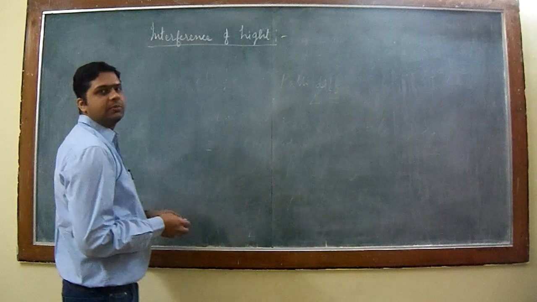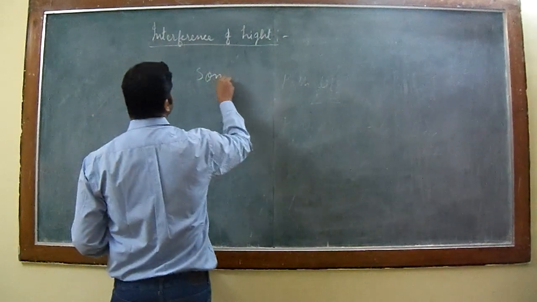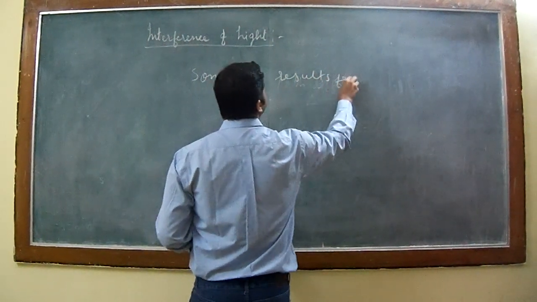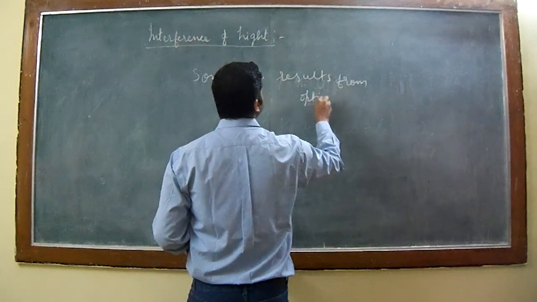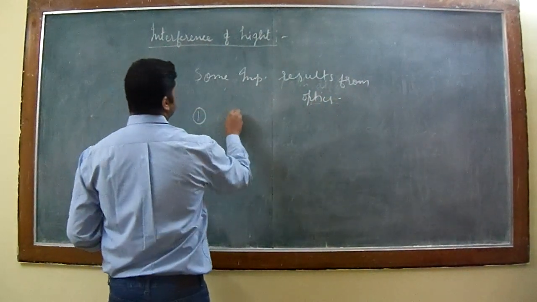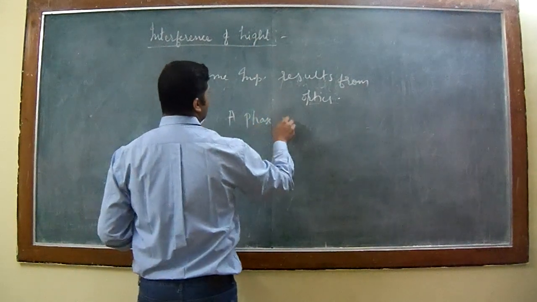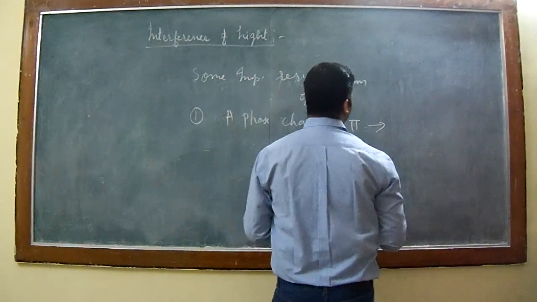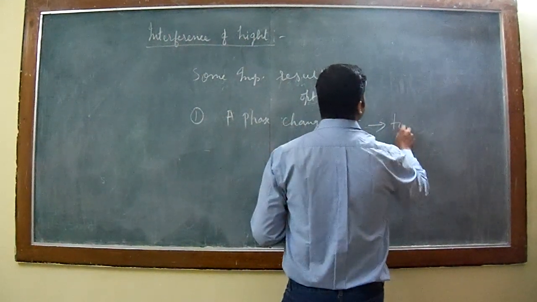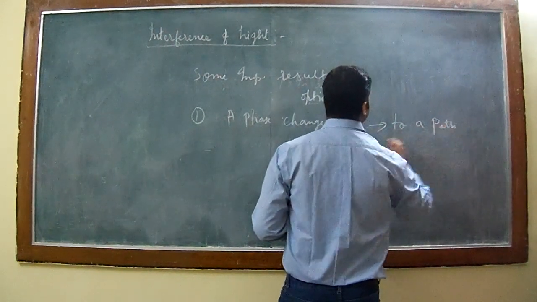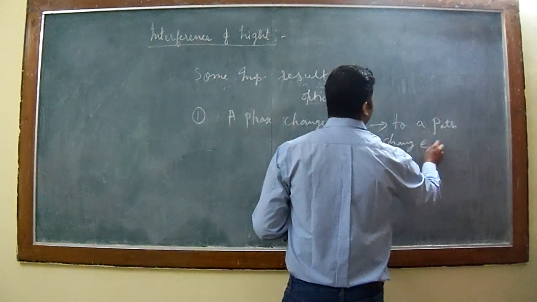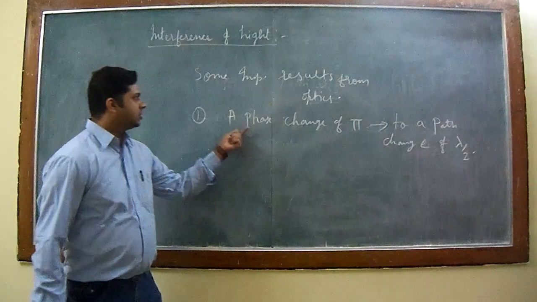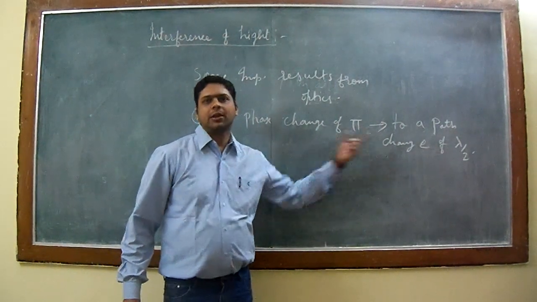Before we discuss this division of amplitude method, we should know some important results of optics. A phase change of pi will always correspond to a path change of lambda by 2.